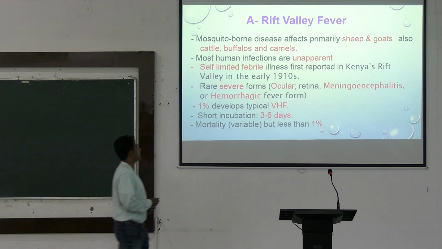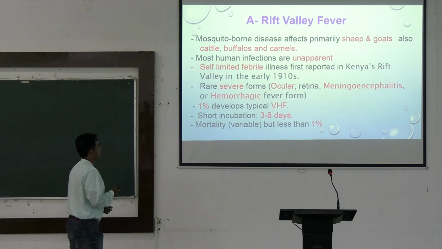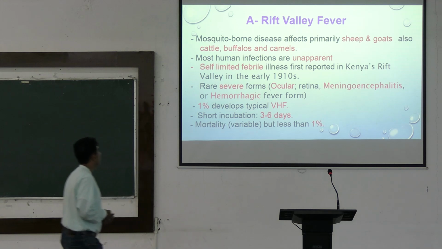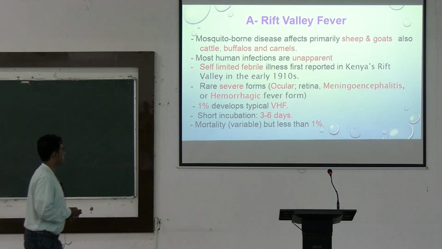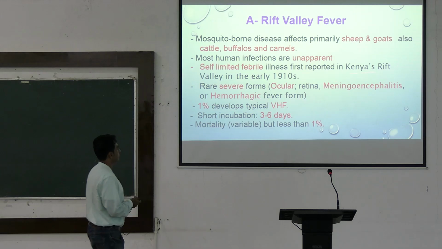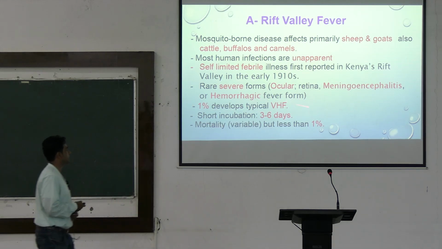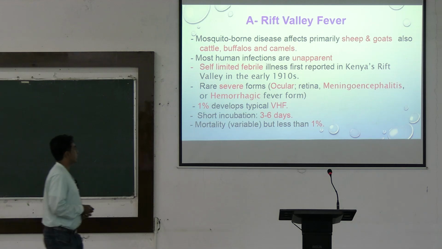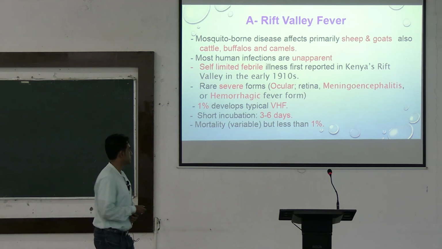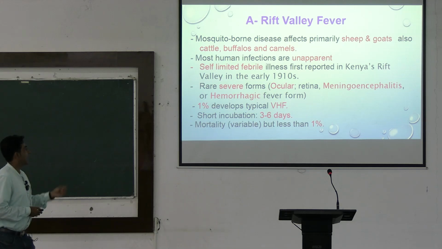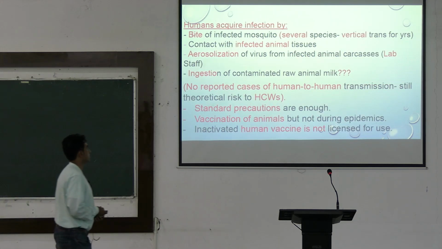So, Rift Valley fever is a mosquito-borne disease mainly affecting the sheep and cattle. Human infections are unapparent. The name has come because the first case was reported in Kenya's Rift Valley in the early 1910s. Less than 1% develop the typical viral hemorrhagic fever. They have a short incubation period of 3 to 6 days, and mortality is just less than 1%.